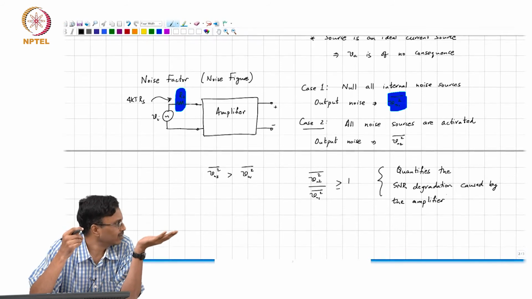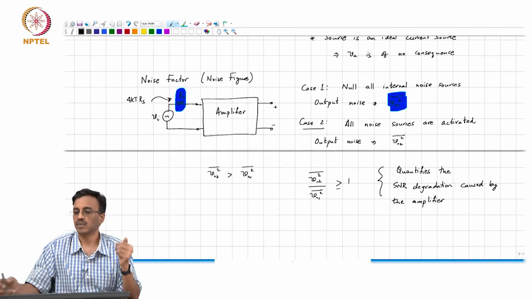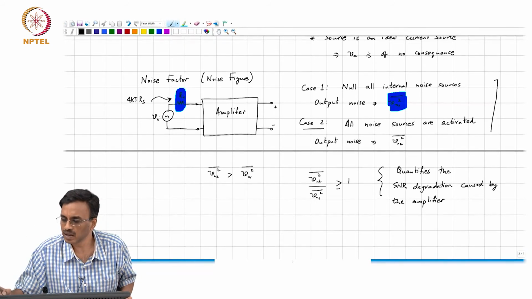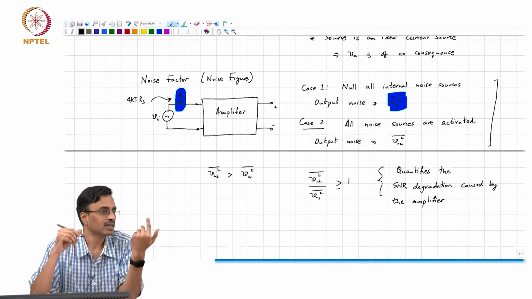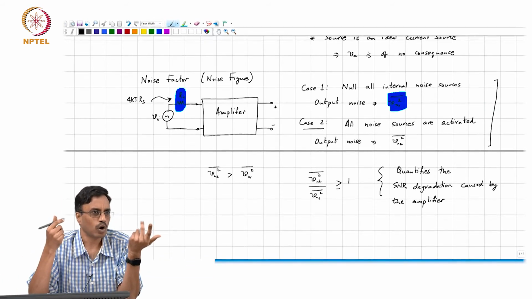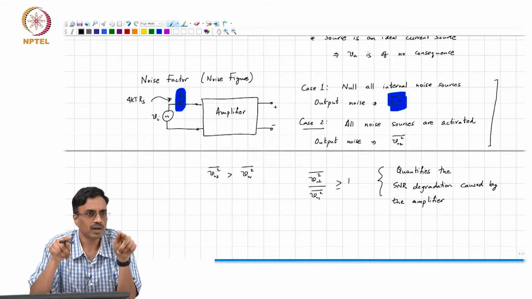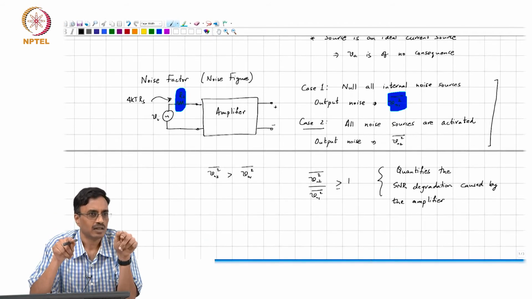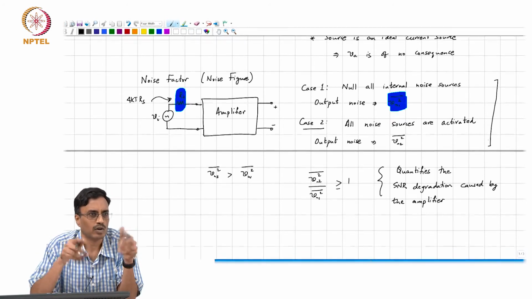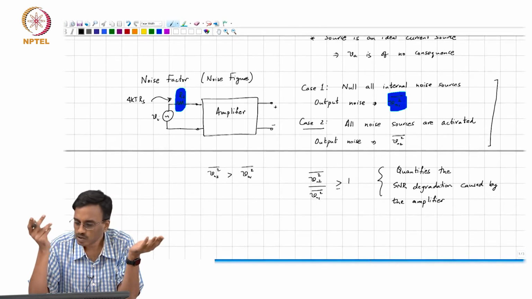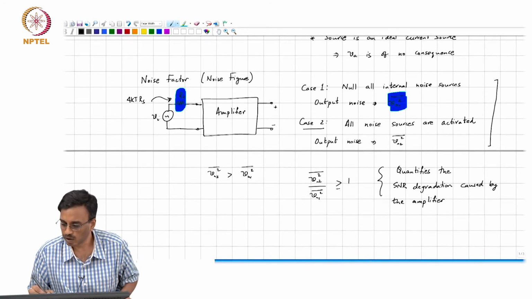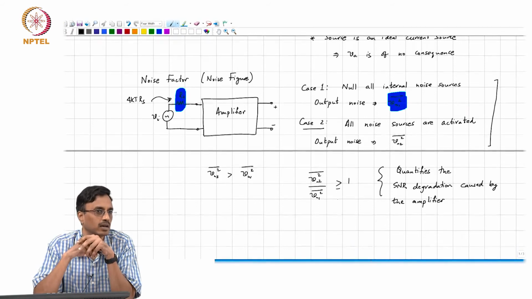The degradation in SNR is found by taking the ratio of the noise you see at the output divided by the noise you would have seen had the amplifier been noiseless. This is what is called the noise factor or the noise figure.